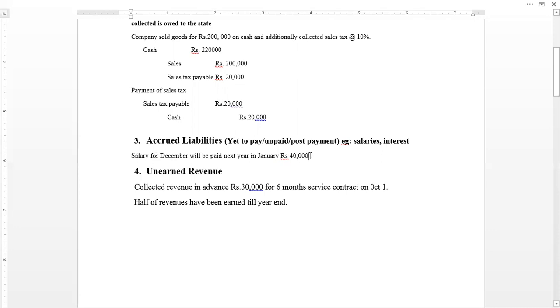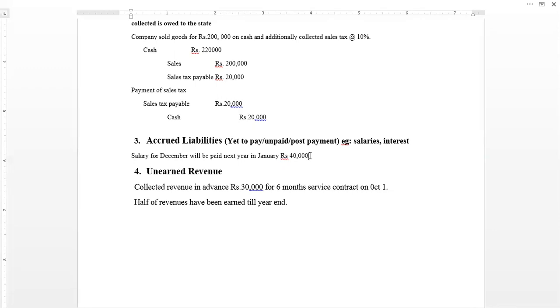Keep in mind this 40,000 is for the work from the labor that is worth rupees 40,000. The work is being taken in the month of December, and December falls in the current year. So this 40,000 will be recorded as an expense in the current year, but this is an accrued expense because this has not been paid till December 31st. Rather, at the end of the financial year or at the time of closing, this is being paid in the next year, on the first day of next year, that is 1st January maybe.